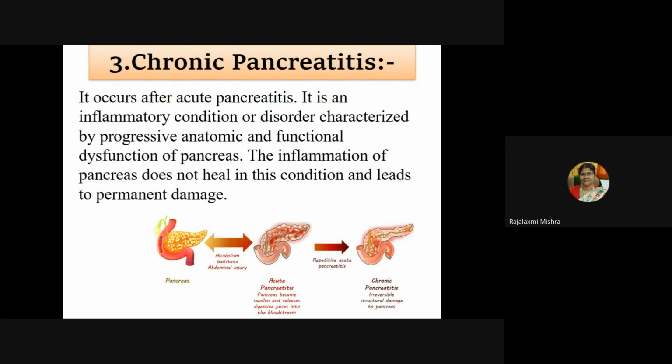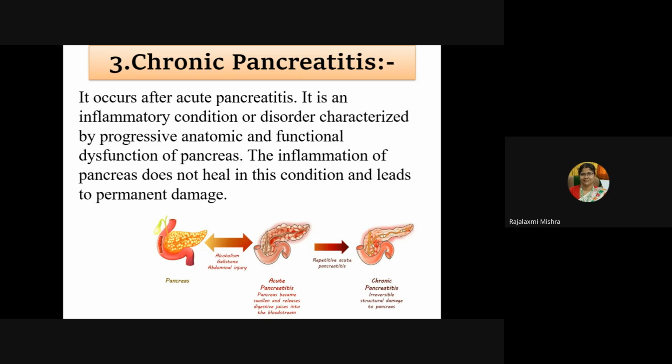Chronic pancreatitis occurs after acute pancreatitis. It is an inflammatory condition or disorder characterized by progressive anatomic and functional dysfunction of the pancreas. The inflammation of the pancreas doesn't heal in this condition and leads to permanent damage. Mostly alcoholism, gallstone, and abdominal injury lead to acute pancreatitis.